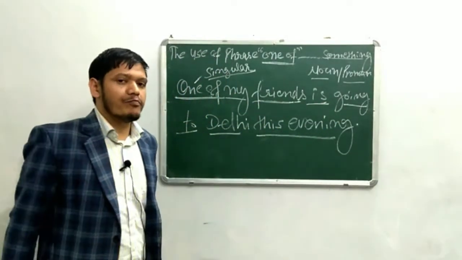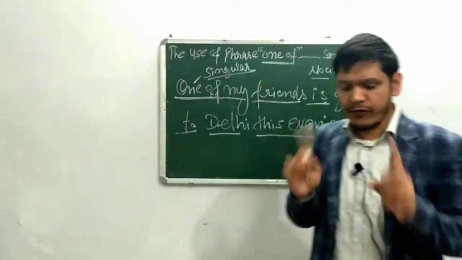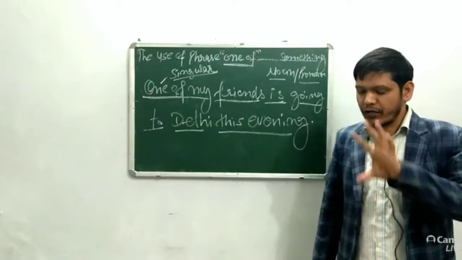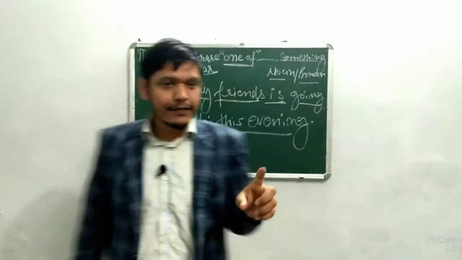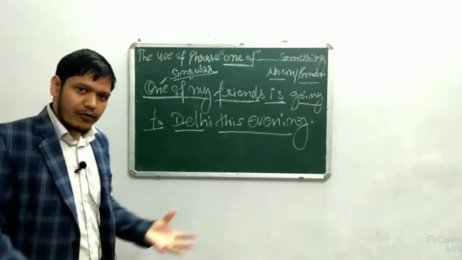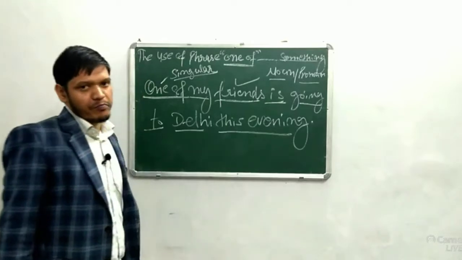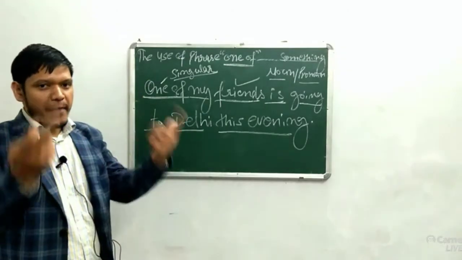What do we need to make sure? We need to make sure that wherever we use the phrase "one of," it talks always about singular, not plural. And after that we use noun or pronoun in plural form, because we are talking about one out of many.